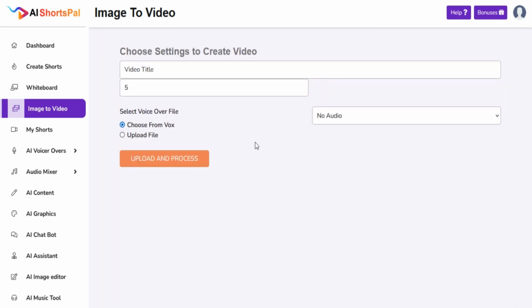Choose Vox file. You can also upload files from your local. And your result will be generated.